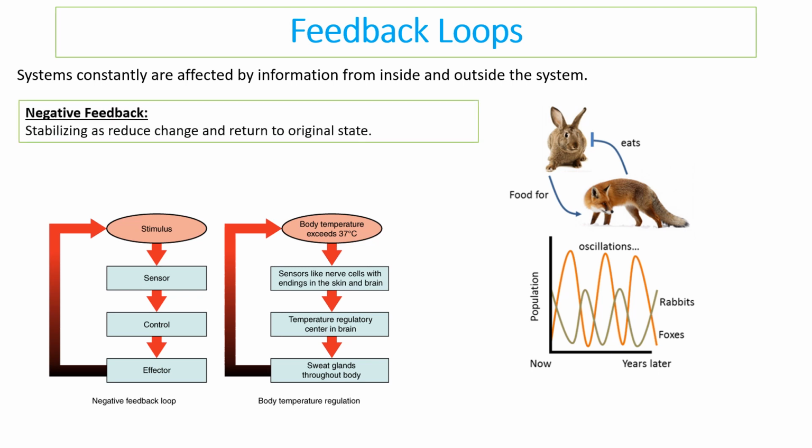And so you might have a negative feedback loop, and this stabilizes as it reduces the change and returns any system to the original state. So an example of this is seen in predator-prey populations. If the rabbit numbers dip, then the fox numbers dip because they run out of food. Then there are fewer foxes eating the rabbits, so the rabbit numbers increase, and then the fox numbers will follow and increase because they've got more food, but then the rabbit numbers decline, so the foxes do.